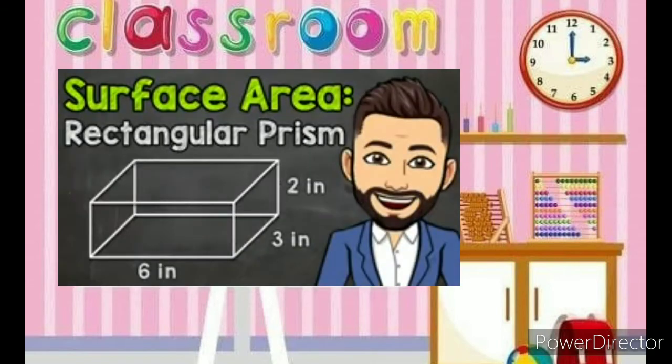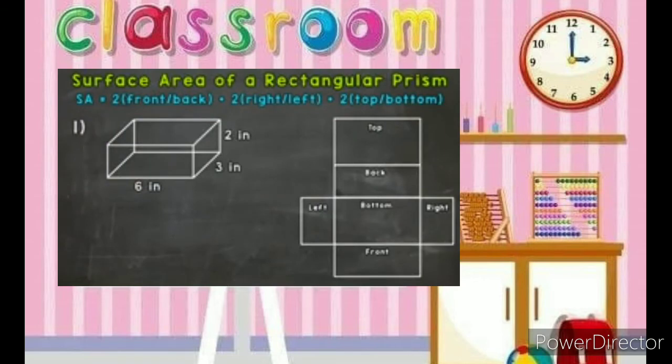Welcome to Math with Mr. J. In this video, I'm going to cover how to find the surface area of a rectangular prism. And remember, when it comes to surface area, simply put, it's the total area of the outside part or layer of a 3D figure. Rectangular prisms have 6 faces.